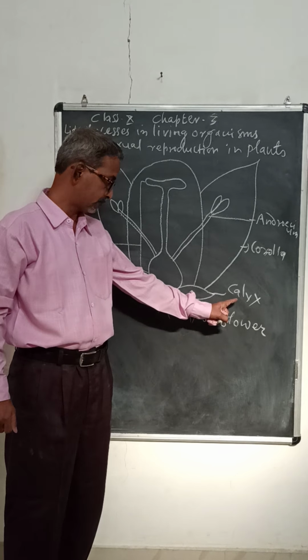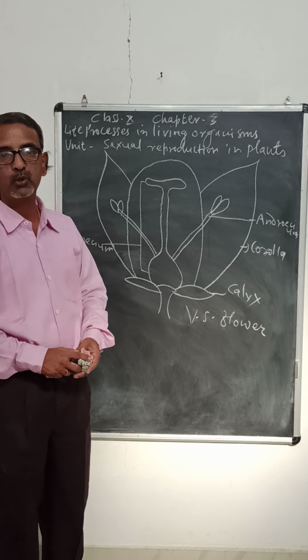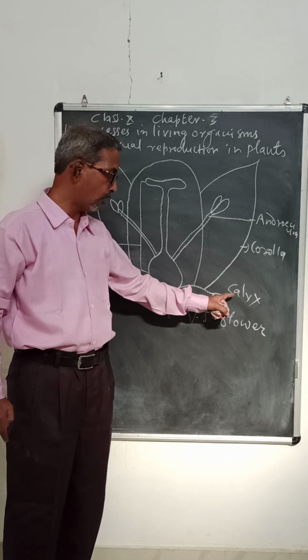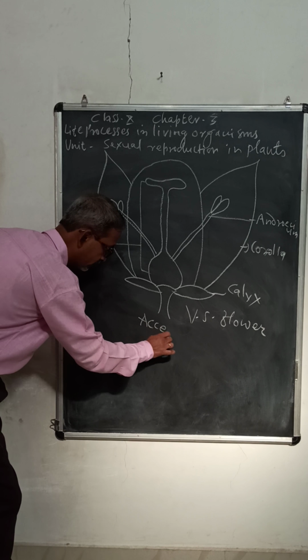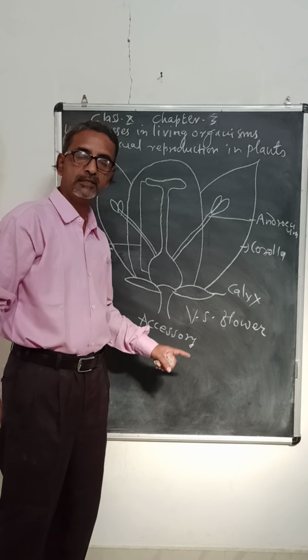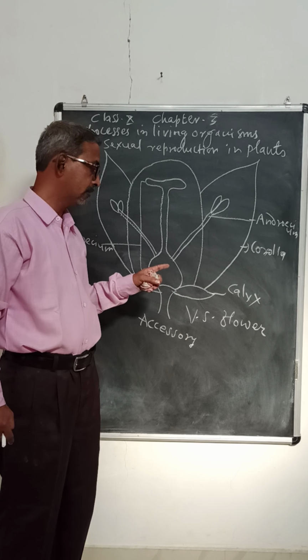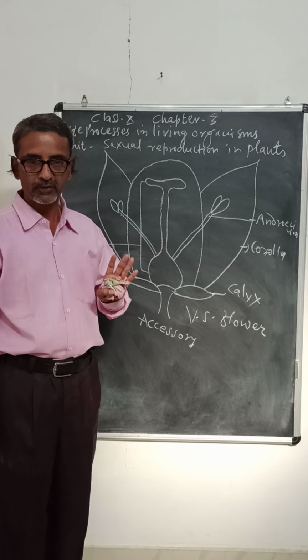The outer 2 whorls, calyx and corolla, are collectively called accessory whorls, which means they take part in the protection of the inner parts of the flower.